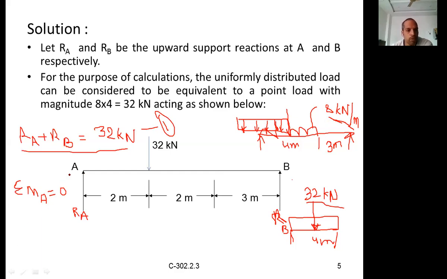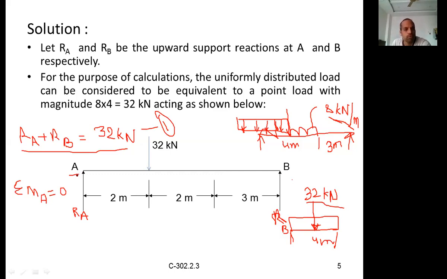So when you take the moment about A, it is nothing but the algebraic sum of all the moments about a point, and it shall be 0 for the equilibrium condition. That means the beam shall be in equilibrium. The algebraic sum of the moments about any point shall be equal to 0. Then only the beam is said to be in equilibrium.